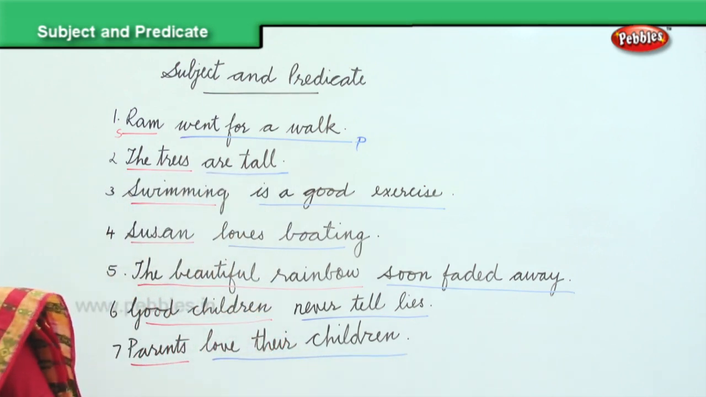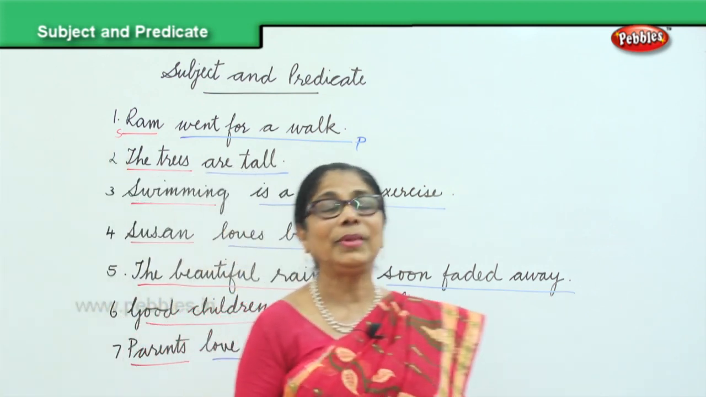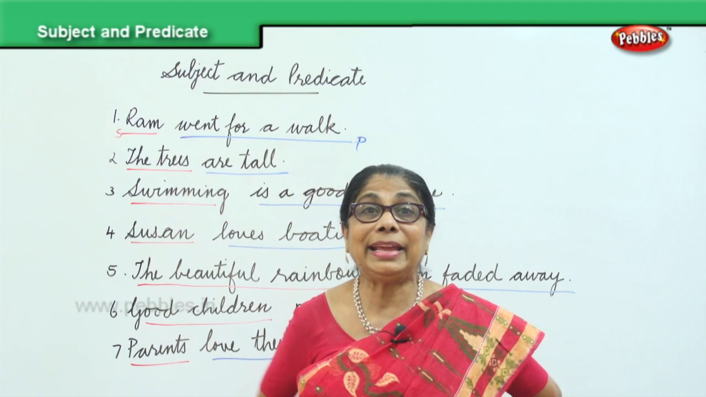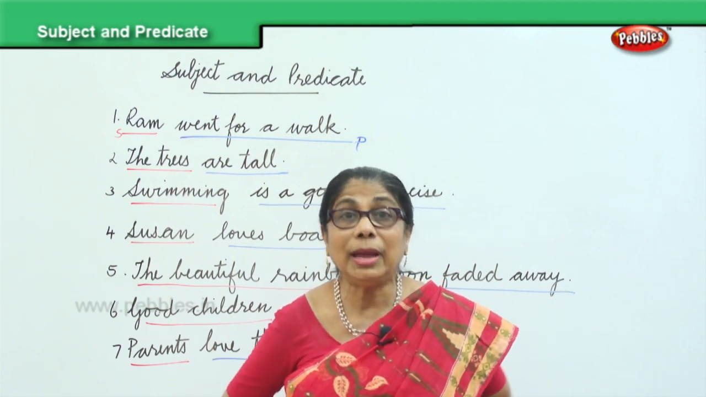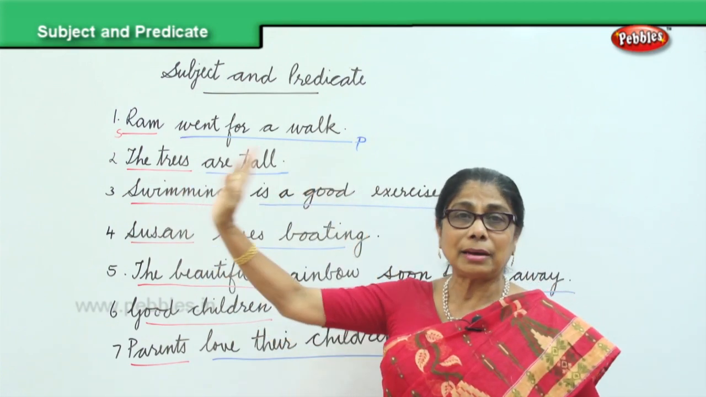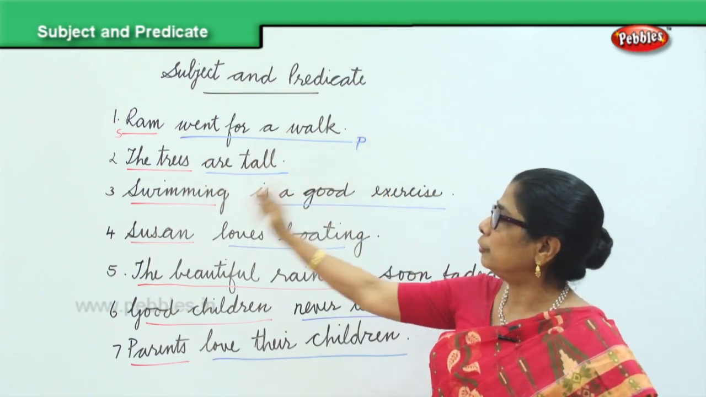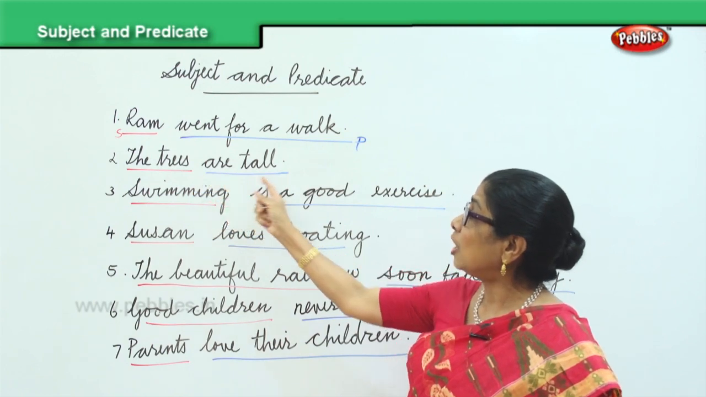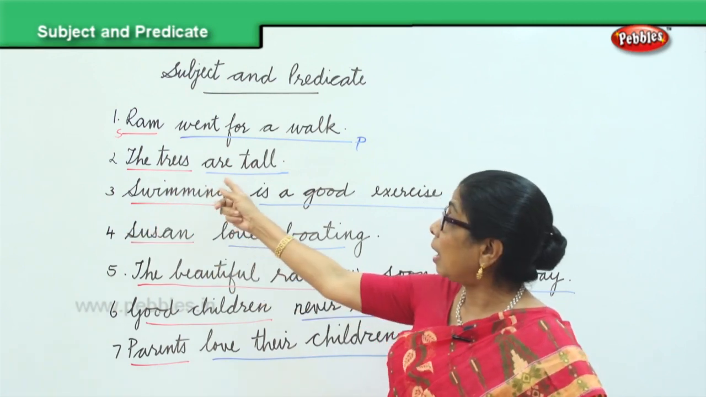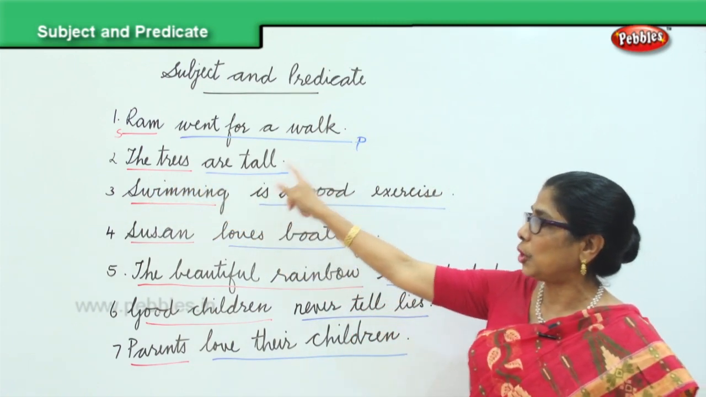Now just look at all these sentences. You have identified the subject and the predicate. So you underline the subject with red, underline the predicate with the blue color. Do it in your book. Now, Ram went for a walk. We are talking about Ram. Ram is the subject. Went for a walk is the predicate. Begins with capital R and ends with the full stop. The trees are tall. We are talking about the trees. That is the subject. Are tall is the predicate. Begins with the capital letter T and it ends with the full stop.